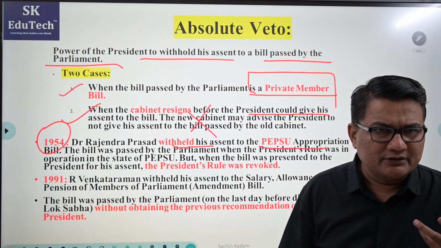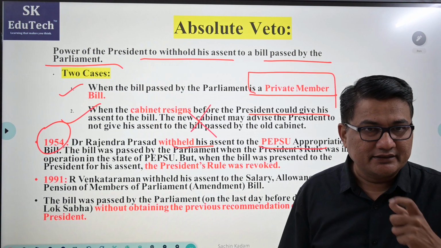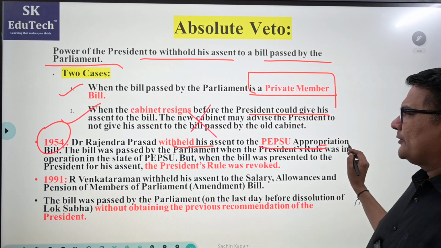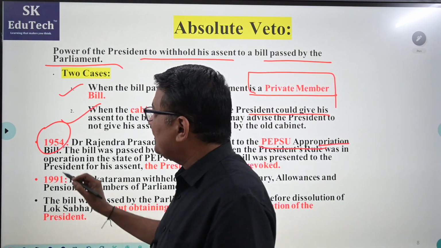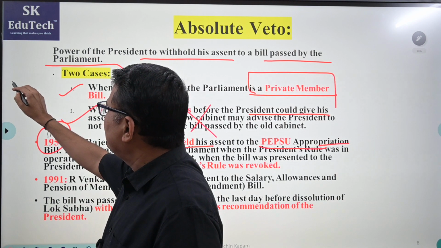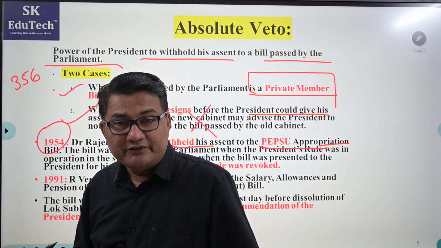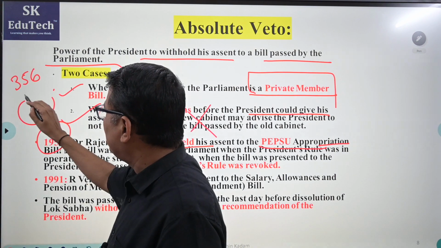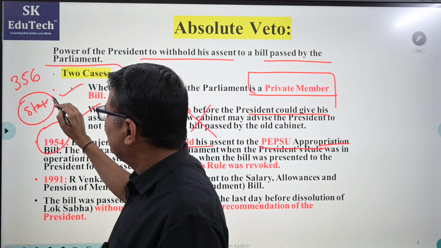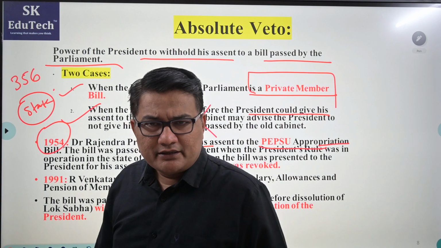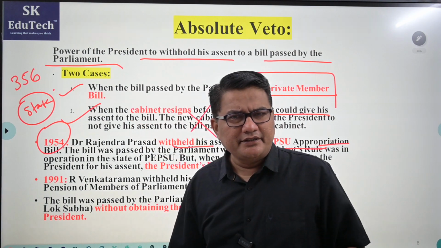Now you may ask, what was the bill regarding? Listen carefully. The PEPSU bill was an appropriation bill. Now, suppose the Centre imposes Article 356 in a state. Whenever there is a 356, obviously all state powers go into the hands of the President. Then can Parliament make laws on state subjects? Yes.